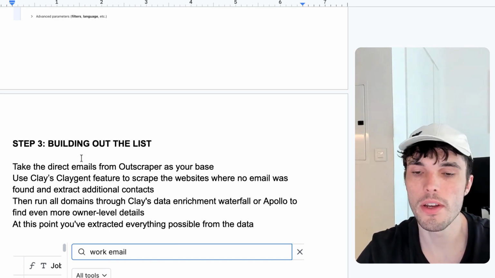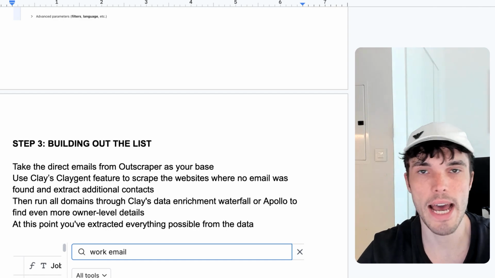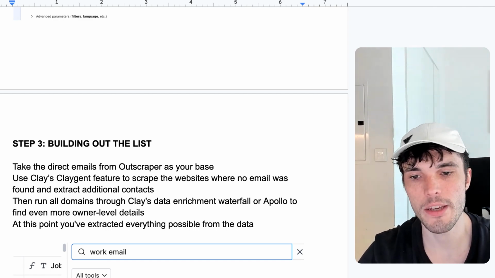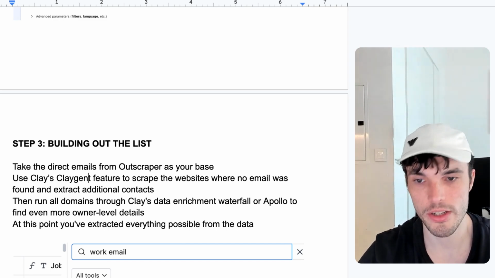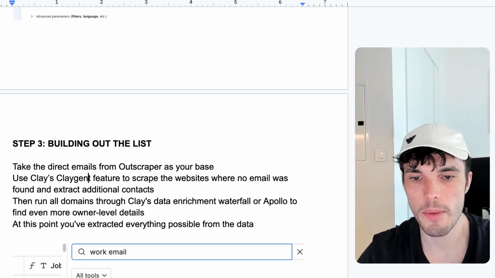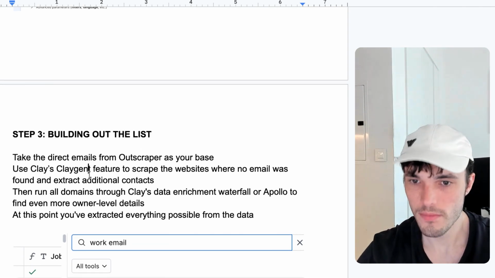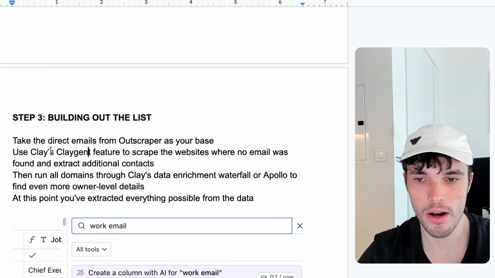And remember, when you do this, a lot of the time you're going to get data that is fairly rare because not many people are doing stuff like this. So you're going to get emails that probably don't get as much outreach as other emails from like larger databases. And naturally, because of that, you're going to have better results. So that's something you want to do as well here using Clay.